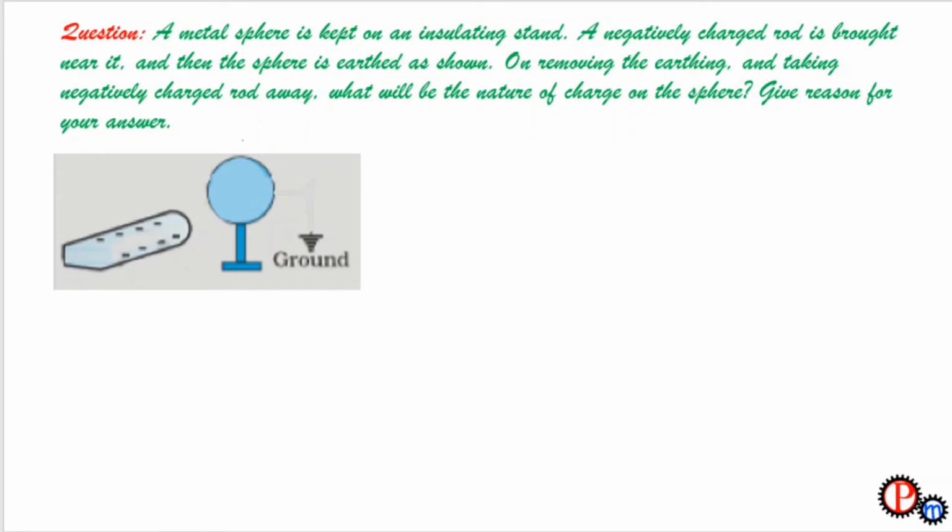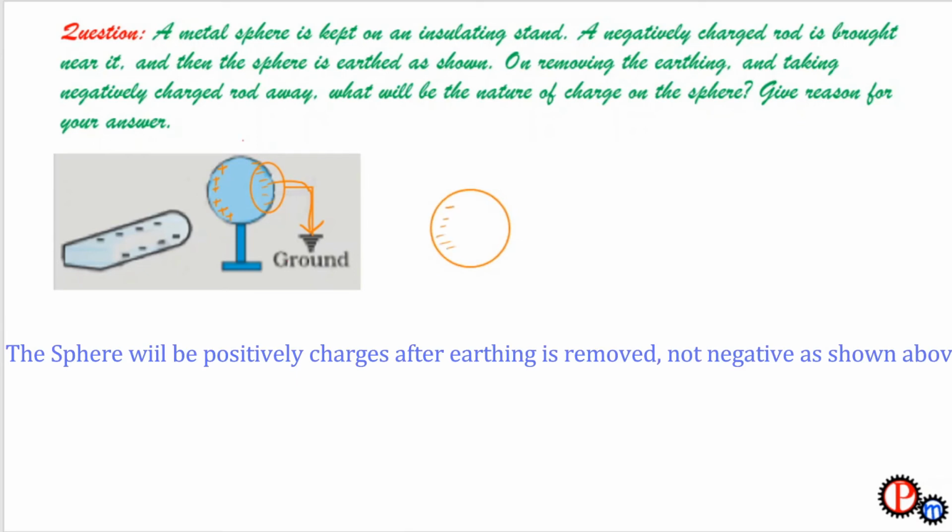A negatively charged rod is brought near it. As this negatively charged rod comes near the sphere, all the positive charge in the sphere will be attracted towards this rod. After that, the sphere is connected to Earth. So the negative charge from the far side of the sphere will all go to Earth, and the sphere will remain with only positive charge in it.